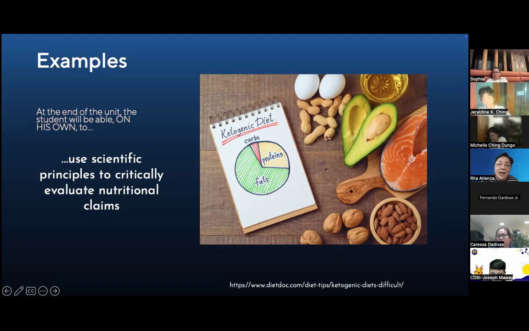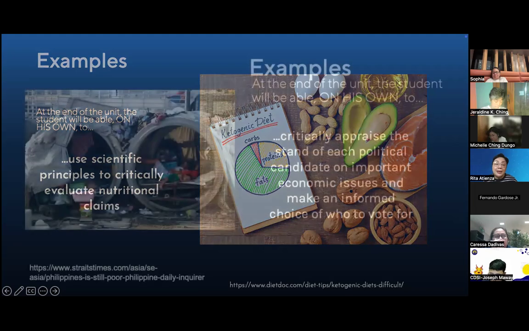Akma ba ang diet na to para sa akin according to those nutritional claims? So medyo magiging iba ang treatment ng teacher, but same topic. So you can see it's very useful to the student. So what is the use of your lesson, right?